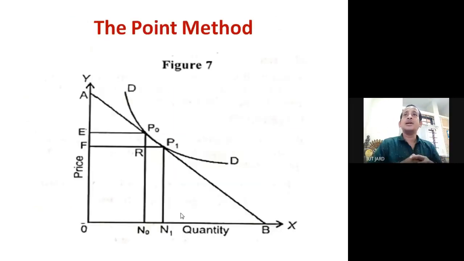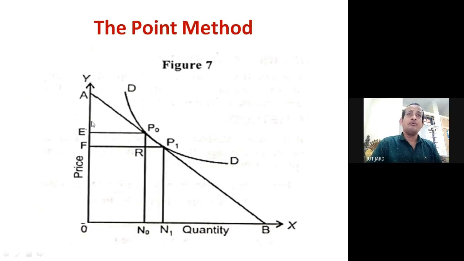Then next is the point method. This is a very popular method, and it is recommended and propagated by the renowned economist Alfred Marshall. According to him, demand can be measured through a point, so it is also known as the demand point method. Now how is it, we will go through this explanation.